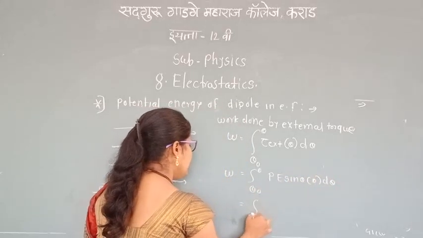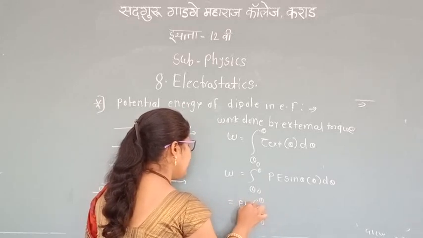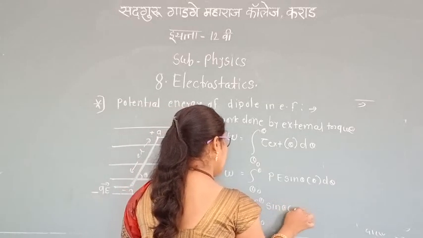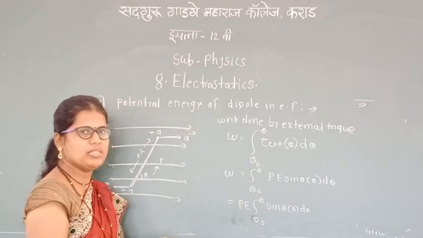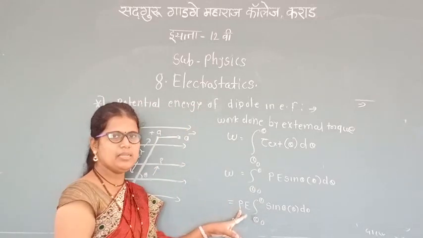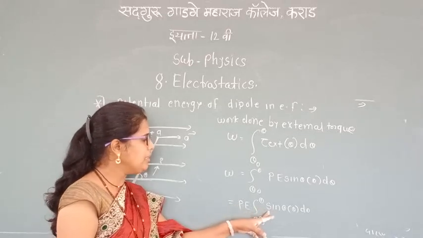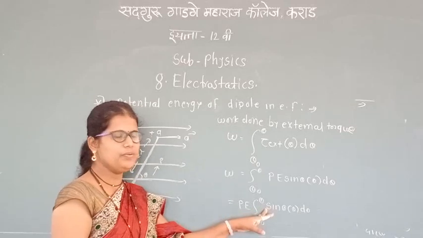Now from theta 0 to theta, the common term is pE, then sin theta d theta. The integration of sin theta is minus cos theta. In mathematics we have already learned this in the integration chapters, and these simple terms all of you know.